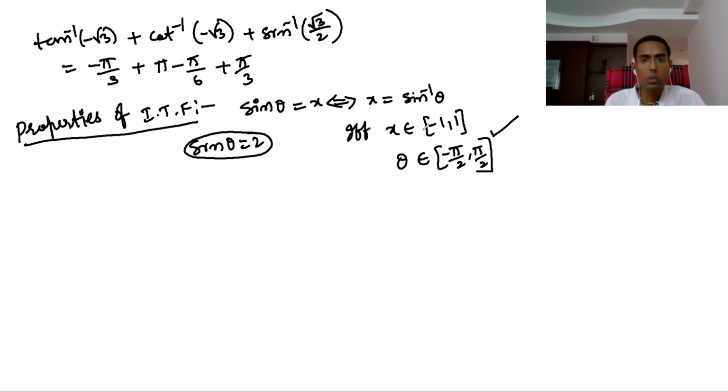Now, sine theta is x, then theta is sine inverse of x.